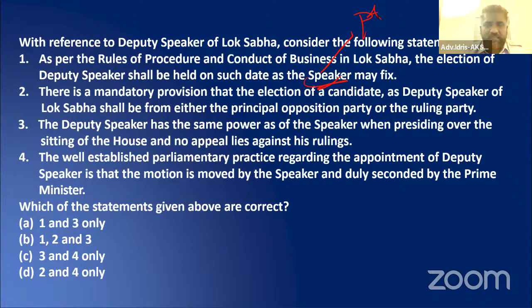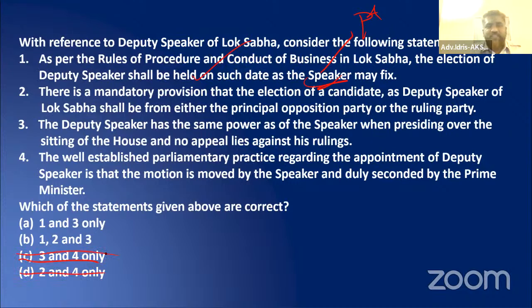No doubt about it. The only confusion may be where it is written. Obviously, these are in the rules, and these rules are made through Article 77. The Constitution has given the power to the President to make rules, and the Council of Ministers headed by the PM advising the President will make them. Accordingly, these rules have also been made, and the Speaker fixes it. It is a right statement, so 1 should be there in the answer.